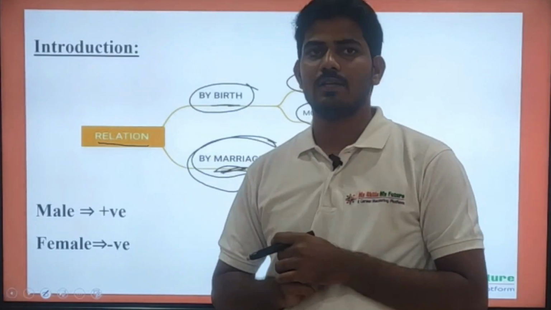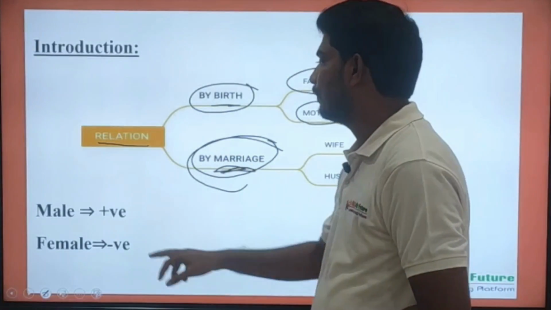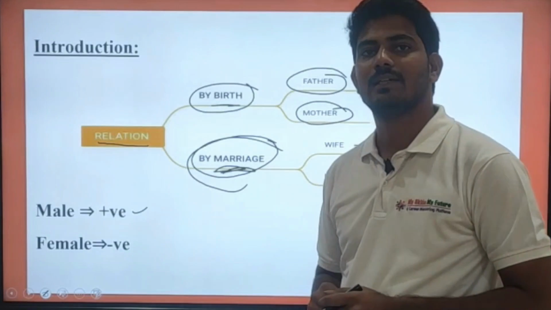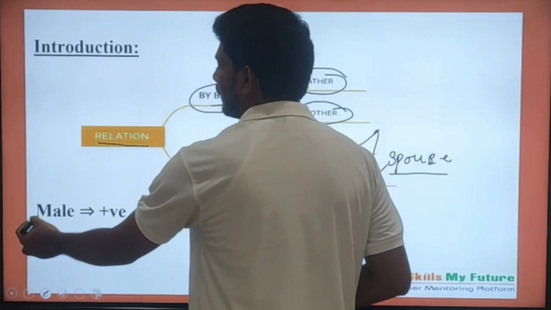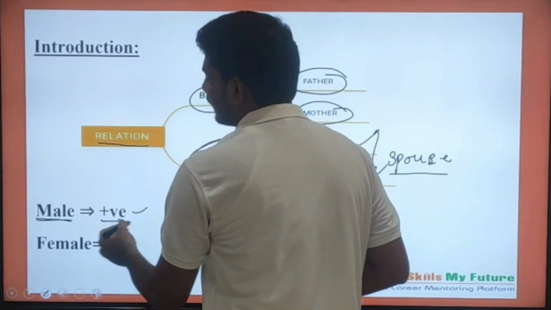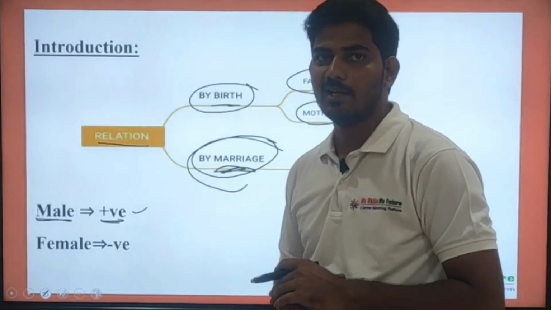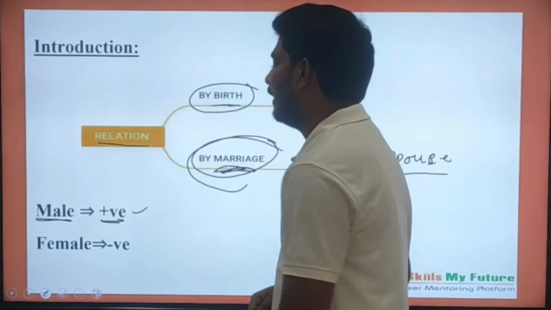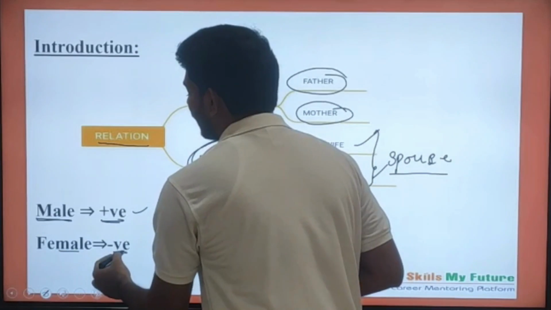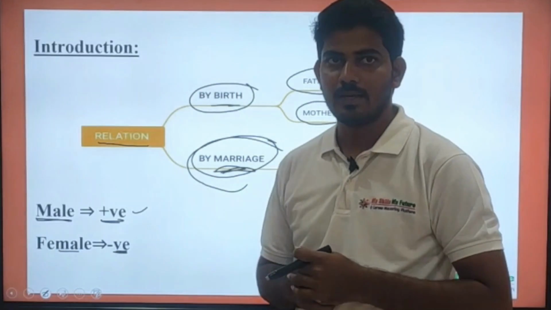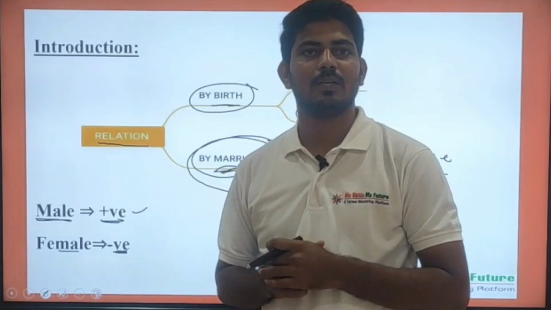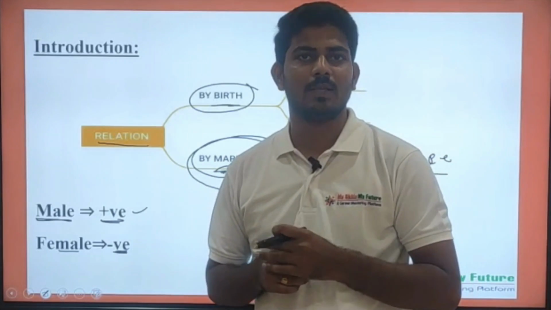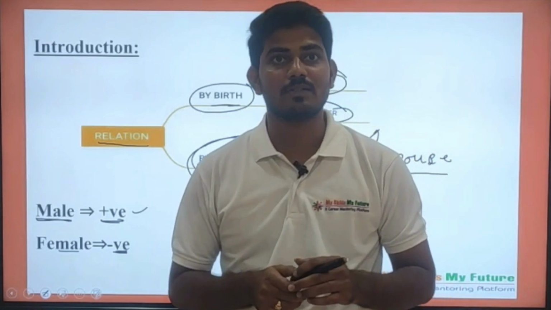In blood relations, we basically represent a male relation with a positive symbol and a female relation with a negative symbol. Sir, why are you saying male with positive and female with negative? Male may not have a negative sense, they also give a positive sense.